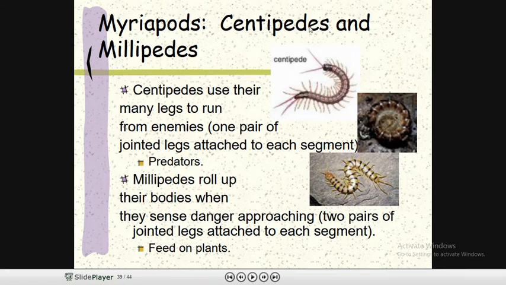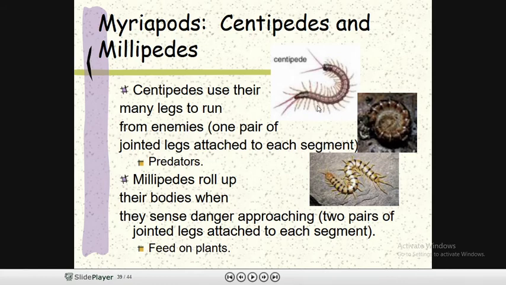Another arthropod class is myriapods. The myriapods include centipedes and millipedes. You have almost certainly seen such organisms in the rainy season around your home or house. Centipedes use their many legs to run from enemies. One pair of jointed legs is attached to each segment.